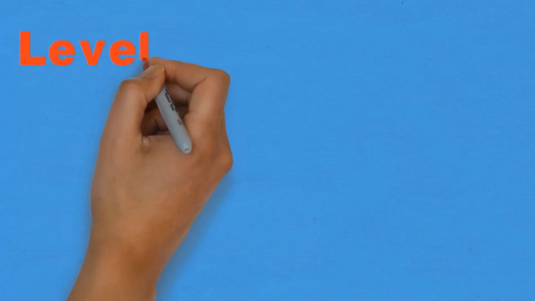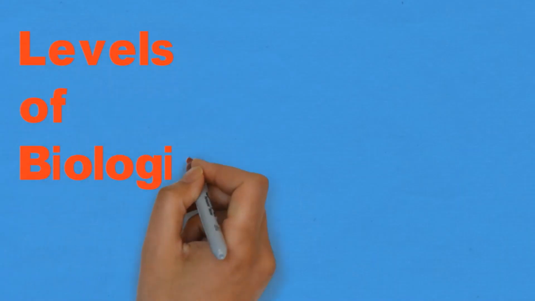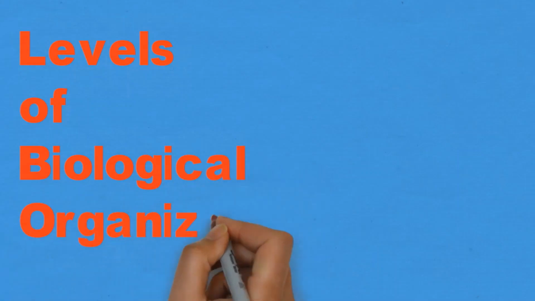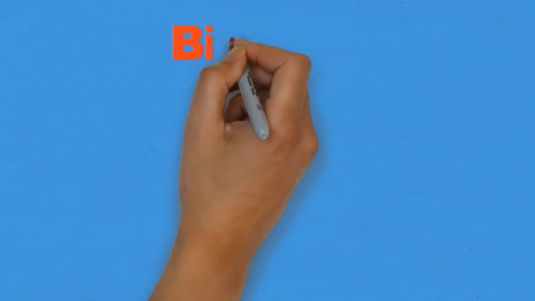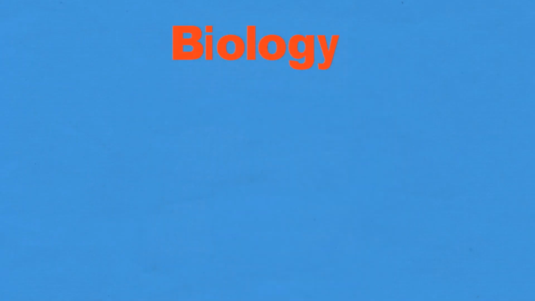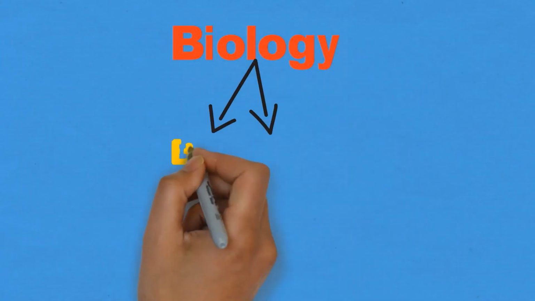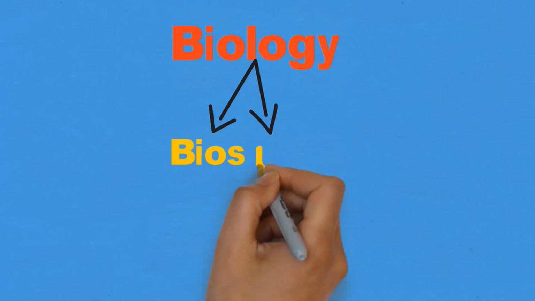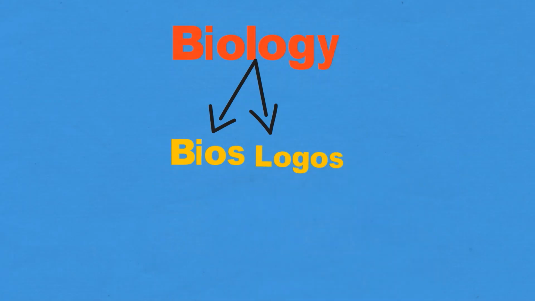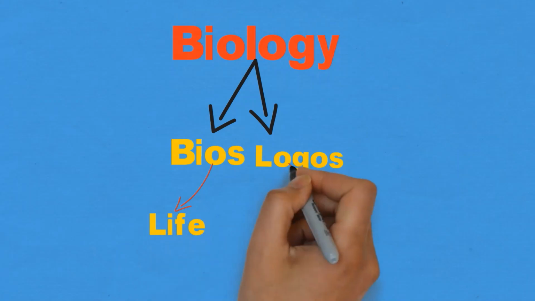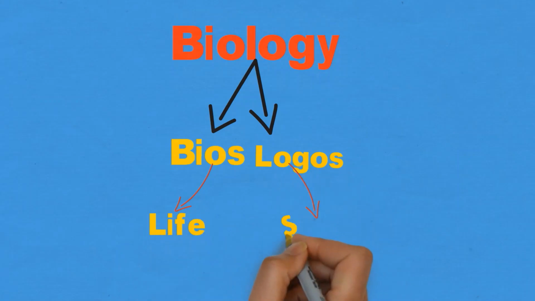In today's video, I will discuss levels of biological organization. But before discussing biological organization, let's first see what is biology. The word biology is derived from Greek words bios and logos. Now the word bios means life and the word logos means study. Biology is a combination of these two words. Therefore, biology is defined as the science of life and living organisms.